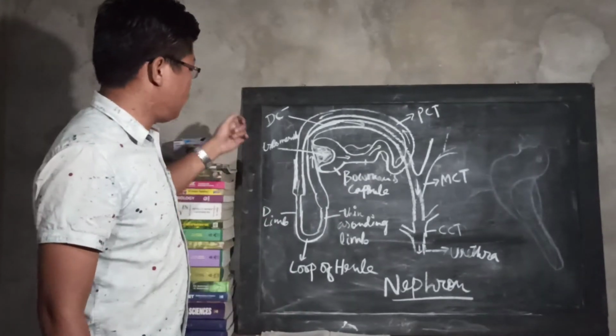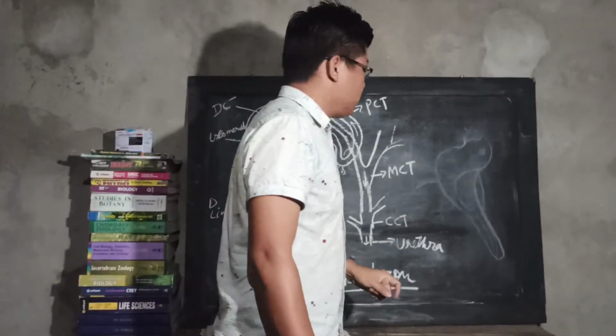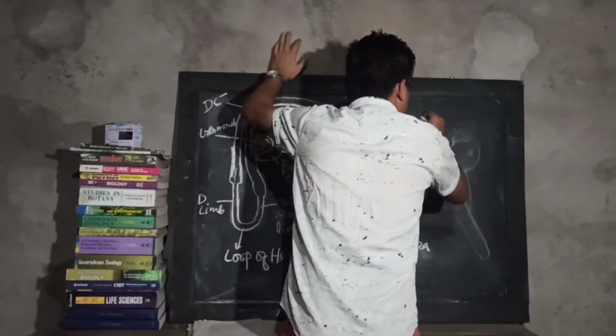So my dear friends, the nephrons can also be classified into groups.